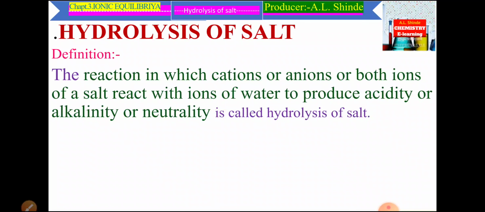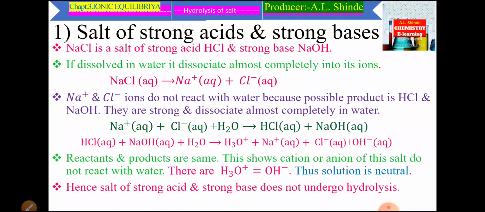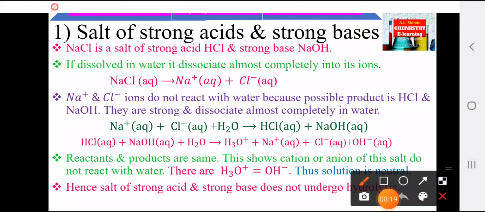First, the salt of strong acid and strong base. NaCl is a salt of strong acid HCl and strong base NaOH. When NaCl is dissolved in water, it dissociates almost completely into its ions. Therefore, the reaction is NaCl gives Na plus and Cl minus ions.